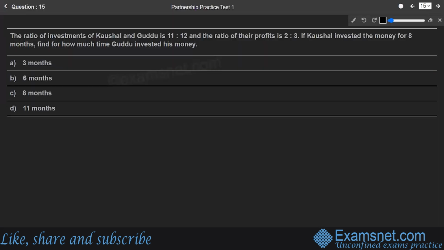The question says the ratio of investment of Kaushal and Guddu is 11 is to 12. So we have two people, Kaushal and Guddu. Their investments are in the ratio of 11 is to 12, and the profits are in the ratio 2 is to 3. If Kaushal invested money for 8 months, then for how much time did Guddu invest the money?